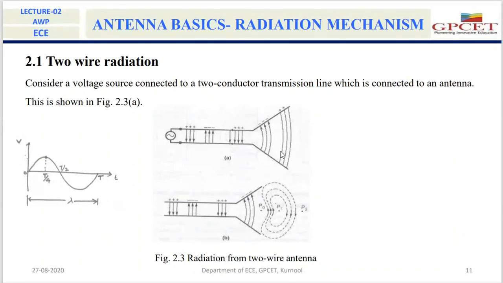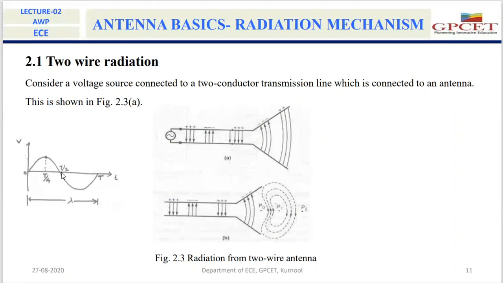These field lines will move away from the antenna with the velocity of light, that is 3 × 10^8 meters per second. So if you observe the position of these field lines after T/2 time, that means the total time period of the input signal is T.